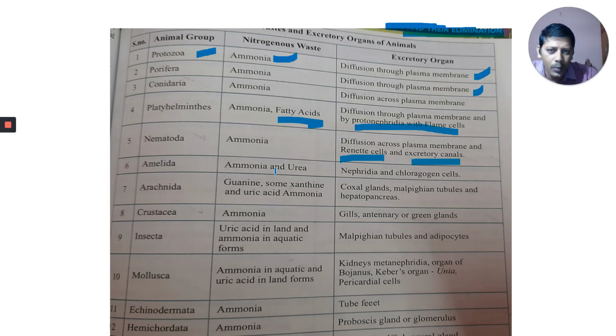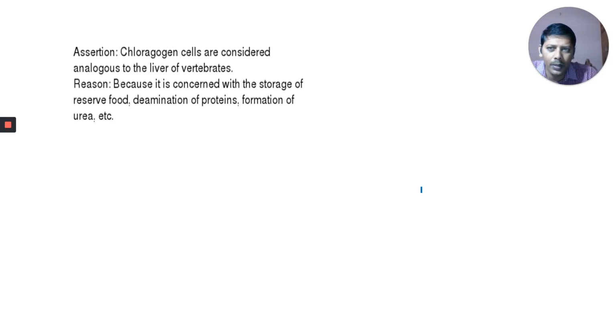And Annelida: ammonia and urea. For example, earthworm is ureotelic. Annelida: ammonia and urea, with nephridia and chloragogen cells present. I will tell you one point related to chloragogen cells. It is a very important one, but it is not given in your textbook. Chloragogen cells are considered analogous to the liver.